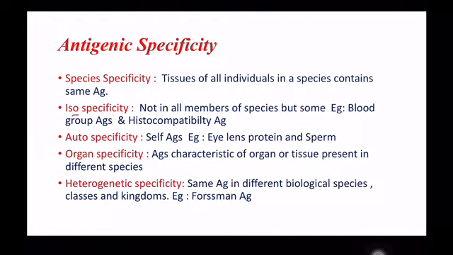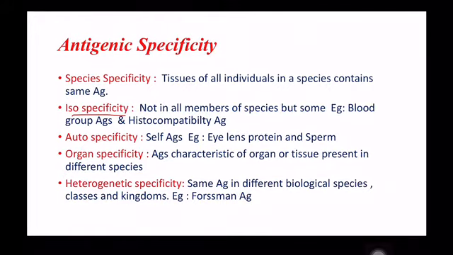Next one is isospecificity. Isospecificity refers to the iso antigens, which are the antigens present in some of the members of a species but not in all the members of a species. The species here are grouped based on the presence of different iso antigens in the members.